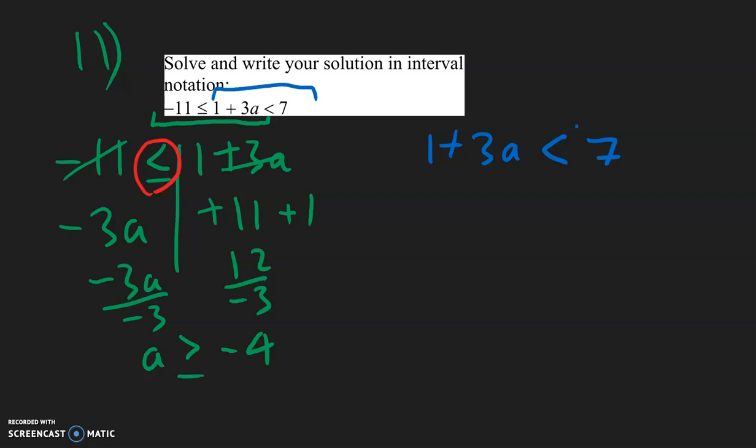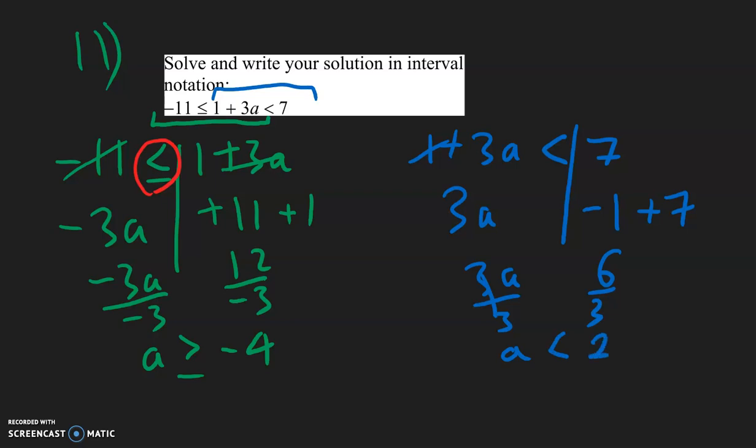Now for the blue portion, on the left side we want the variables, so 3a over here. On the right side we want the constants, so this 1 needs to change, so it becomes negative 1 plus 7. So negative 1 plus 7 is 6, and we have 3a over here. Divide by 3 on both sides. So this time we're dividing by a positive, so this does not need to change. So a is less than 2.